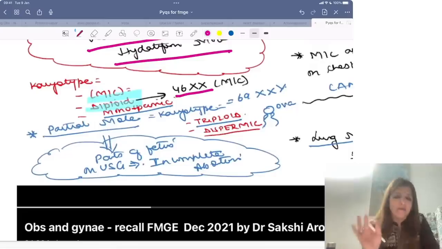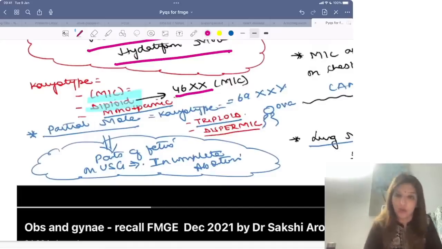Partial mole mein some part of the fetus will be seen on ultrasound, and that is why it resembles incomplete abortion. So if you are getting a snowstorm appearance on ultrasound, that means you are dealing with a complete mole, or which is also called as vesicular mole.